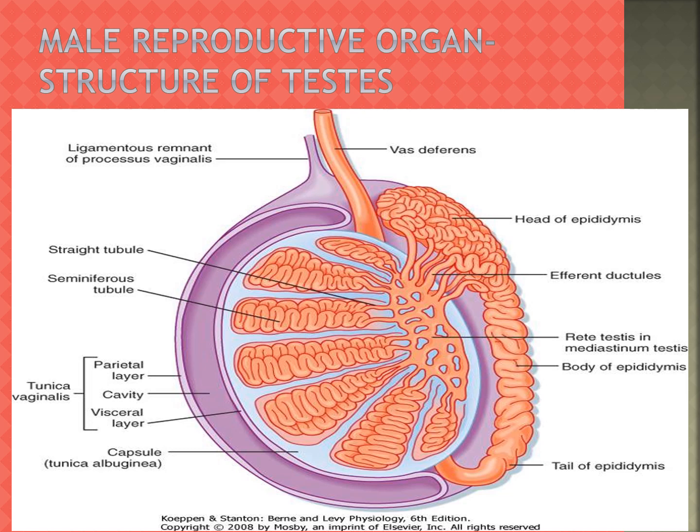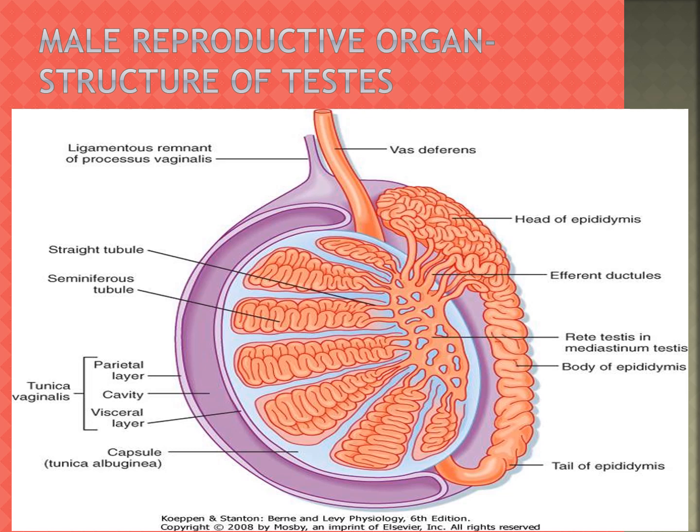Next, inside is the capsule, the tunica albuginea. The tunica vaginalis is outside.